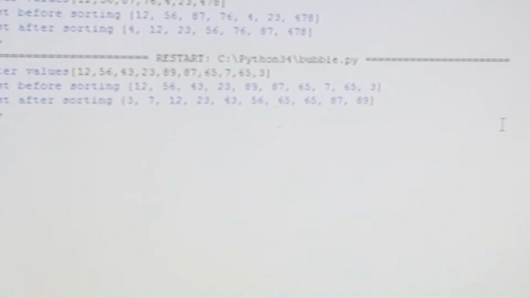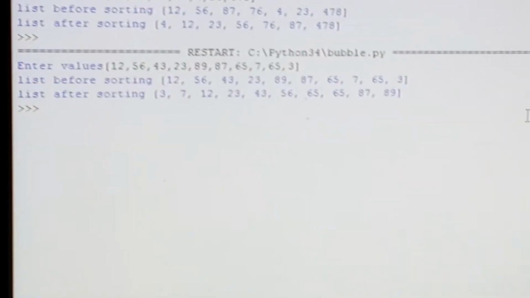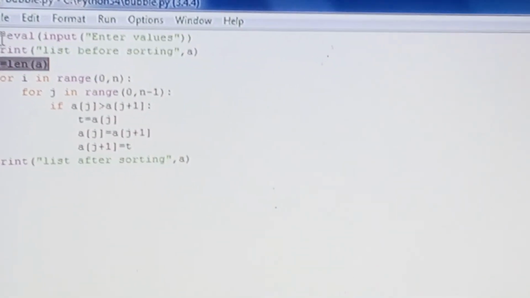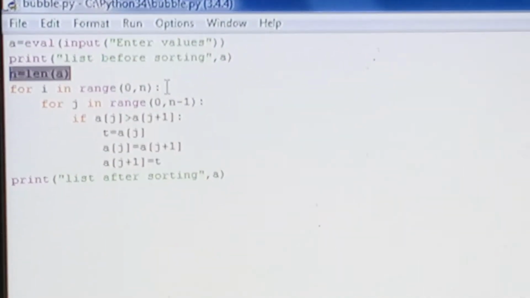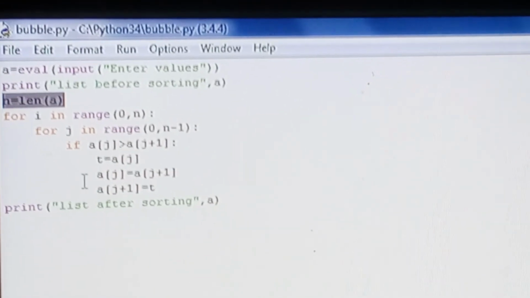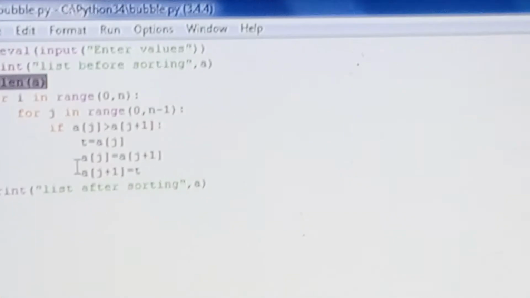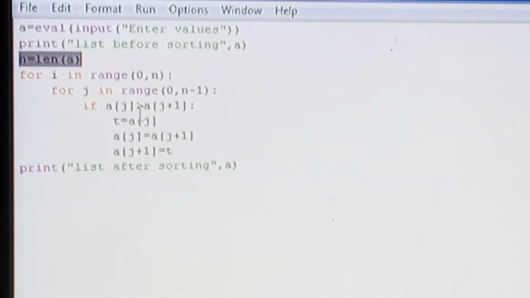So you find that it will sort whatever numbers you enter. That's why the length function is used, because there is no limit on entering the numbers. So this is the concept, this is the program. We have learned the concept on the board, and this is the program for bubble sort. Here you can say comparison and replacement are performed simultaneously when the condition is true.